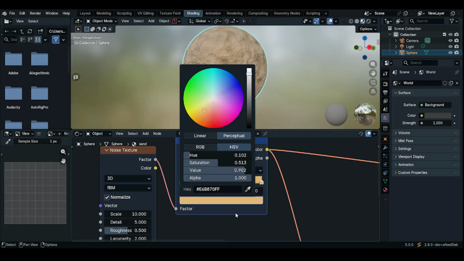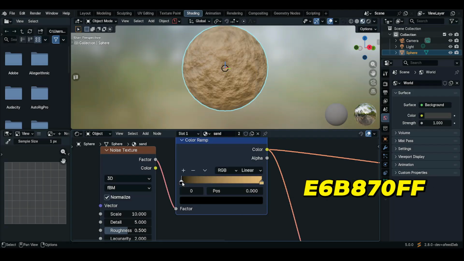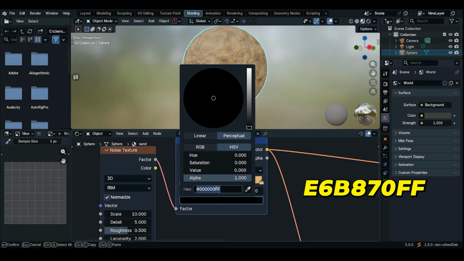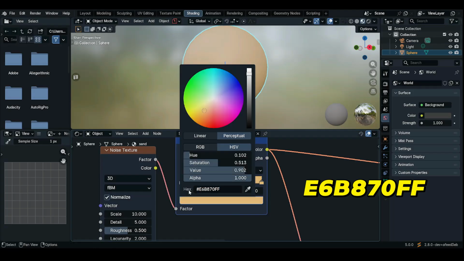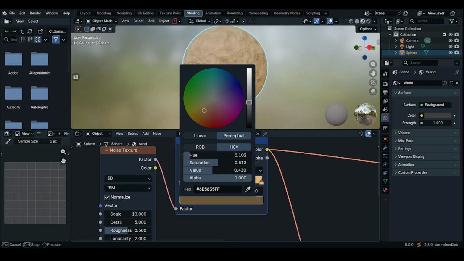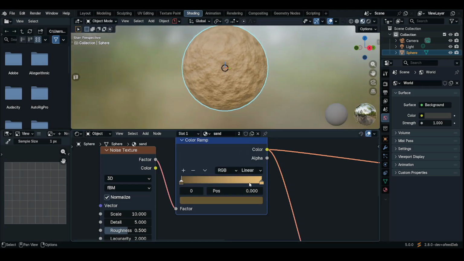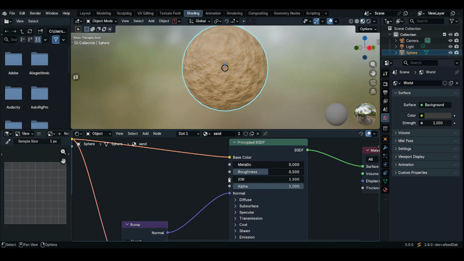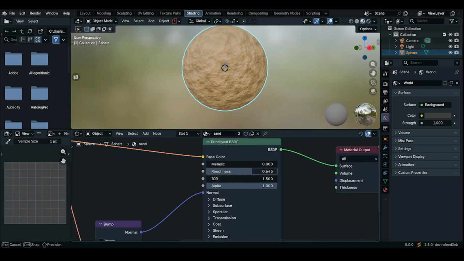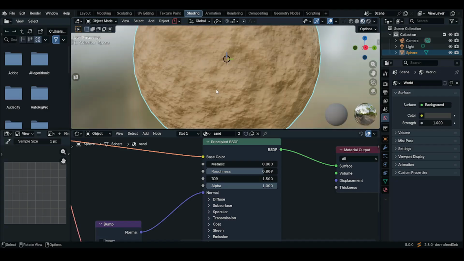So, draw it in, and then do the same here. Use the same hex, but decrease the brightness to get the color that I want. Beautiful. Right. Now set the roughness to 0.8.